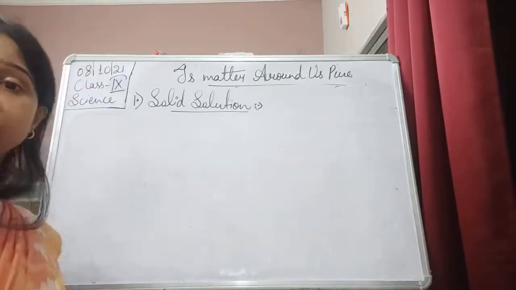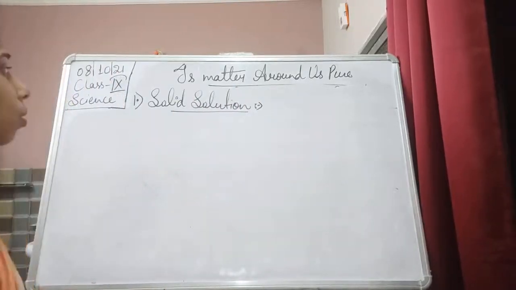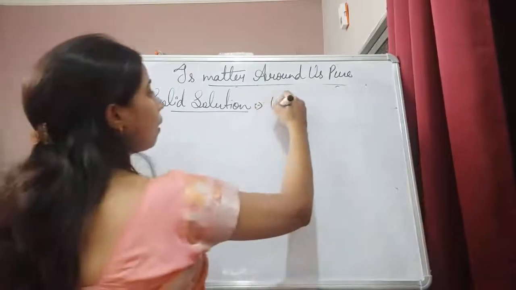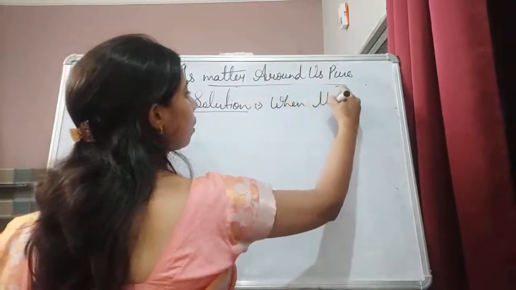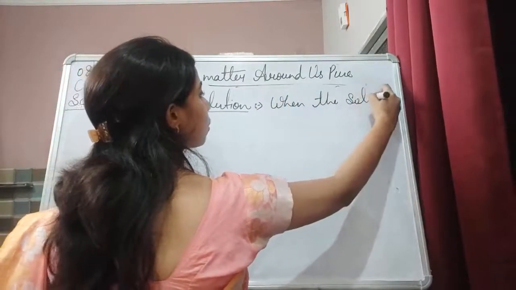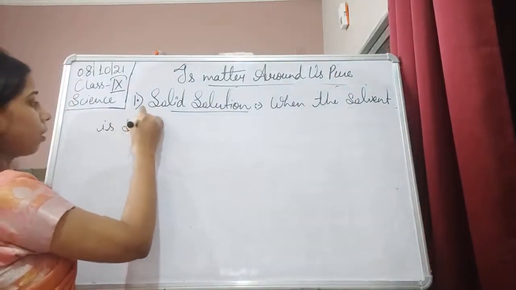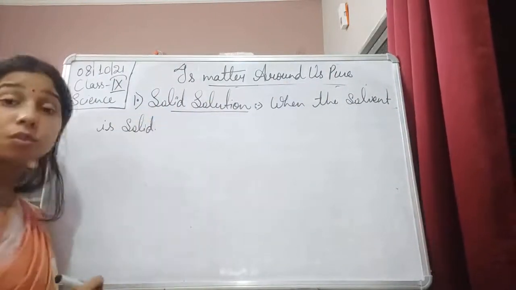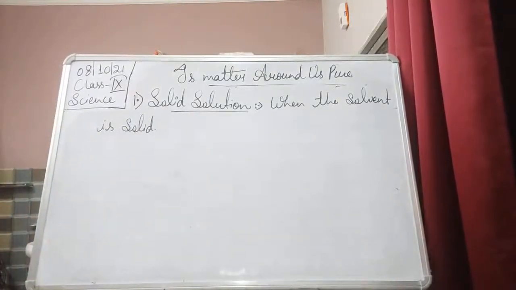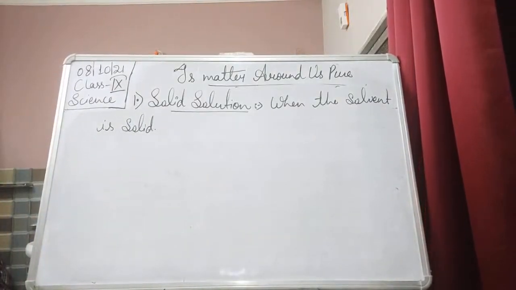When the solvent is solid, then the solution will be what? It will be a solid solution.